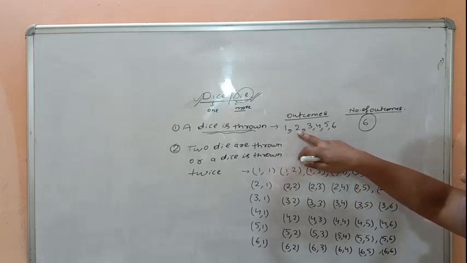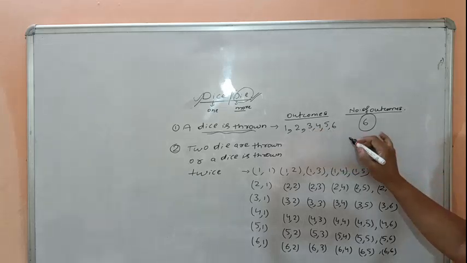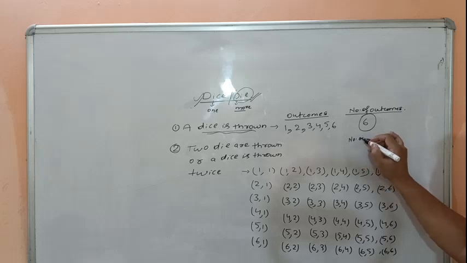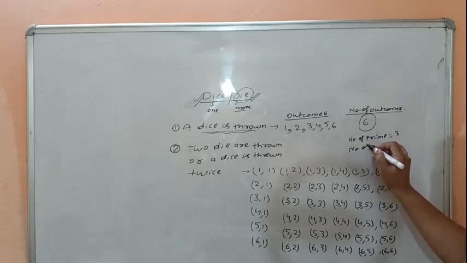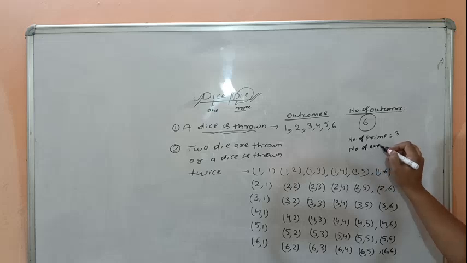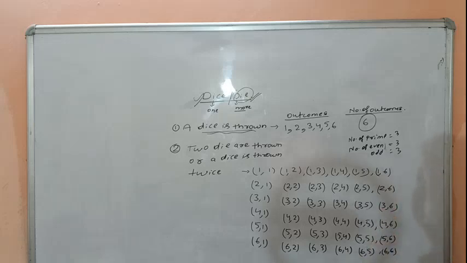Then 2 is a prime number, 3 is a prime number and 5 is a prime number. The number of prime numbers is 3. Even and odd are both 3.